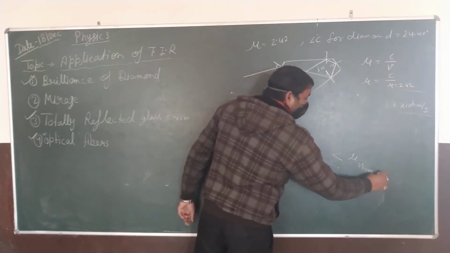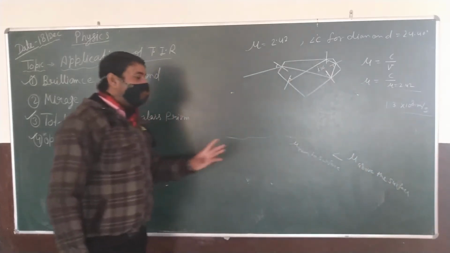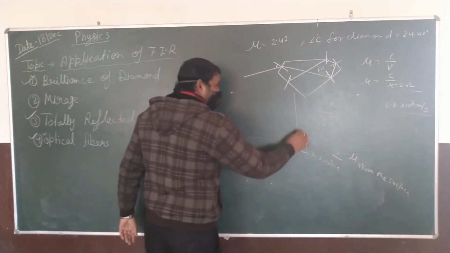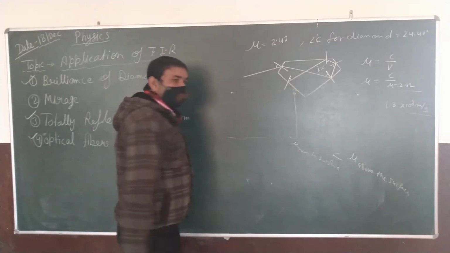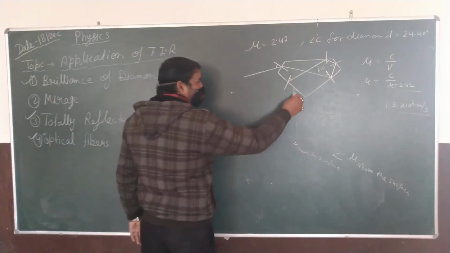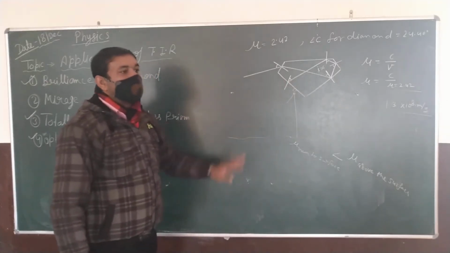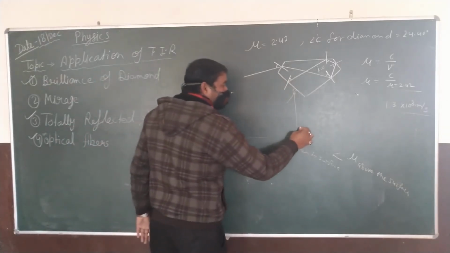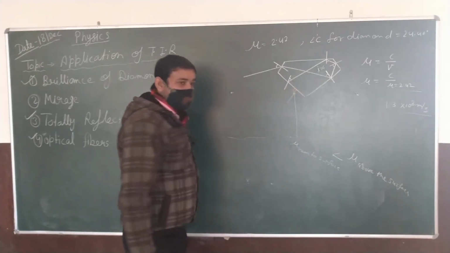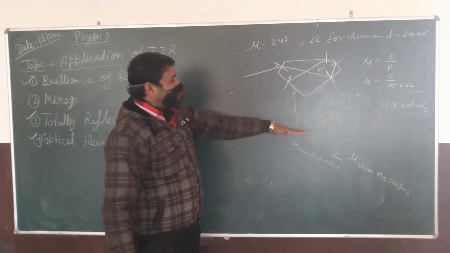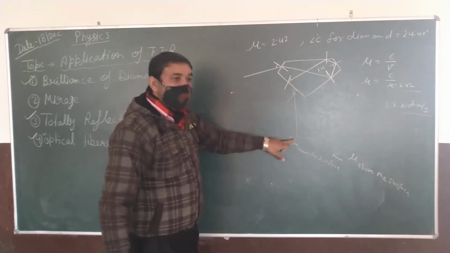Okay, above the surface. Clear? Therefore, if the light is coming from any top point, say from this tower at point O, clear or not? Therefore, it is observed that when light is coming from point O, it travels from the denser medium to the rarer medium, because as the height gradually increases, the refractive index of air decreases because of the decrease in temperature. As you go above the ground, the temperature of the air layers is decreased compared to the surface temperature.